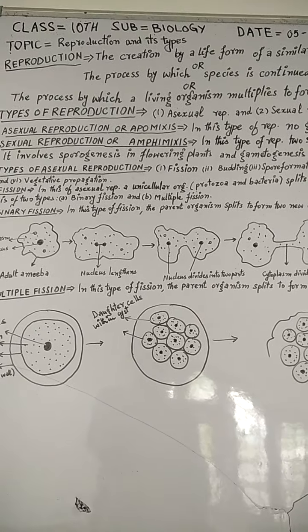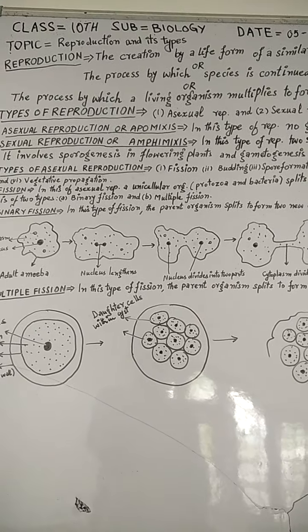The creation by a life form of a similar life form is called reproduction, or the process by which species is continued by an organism is called reproduction, or the process by which a living organism multiplies to form new individuals of its kind. Then types of reproduction.